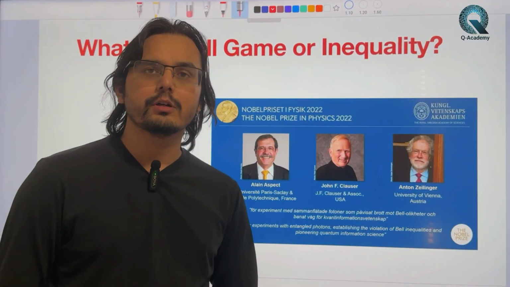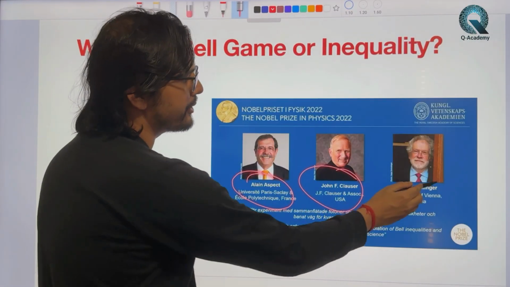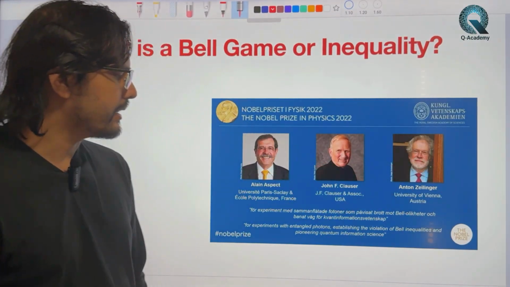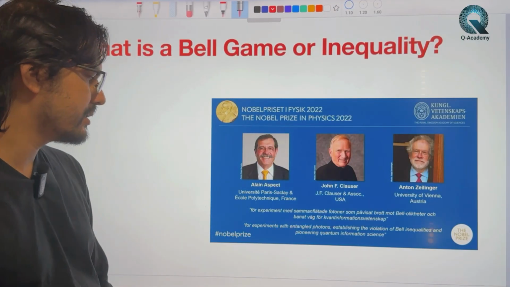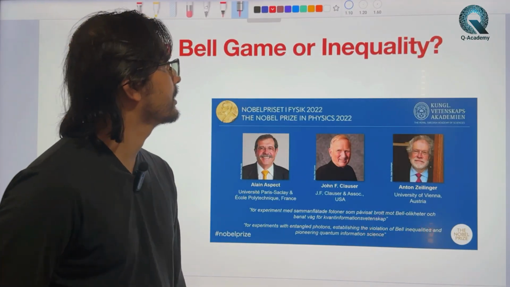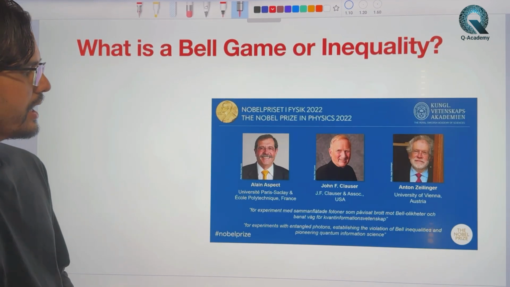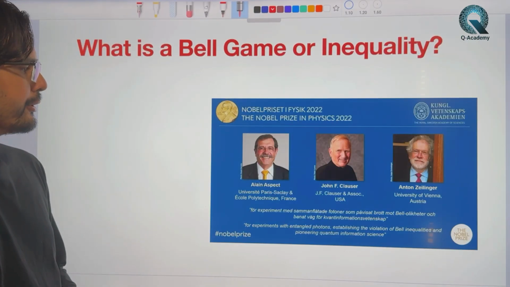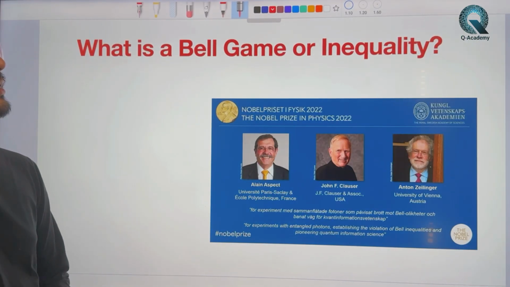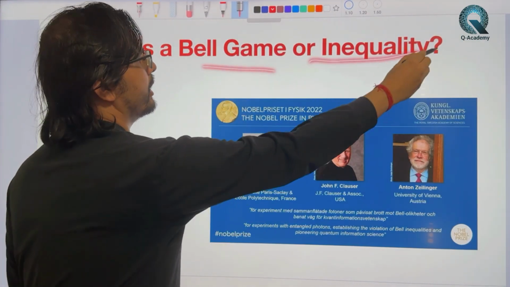So in 2022, the Nobel Prize in Physics was given to Alan Aspect, John Clauser, and Anton Zeilinger. And the prize was given for other things, including violation of Bell inequalities. So a question that comes to mind is, what is a Bell inequality or Bell game? It has become very popular recently after the Nobel Prize in 2022 was given to these gentlemen. So in this video, we will try to understand what is a Bell game or inequality.